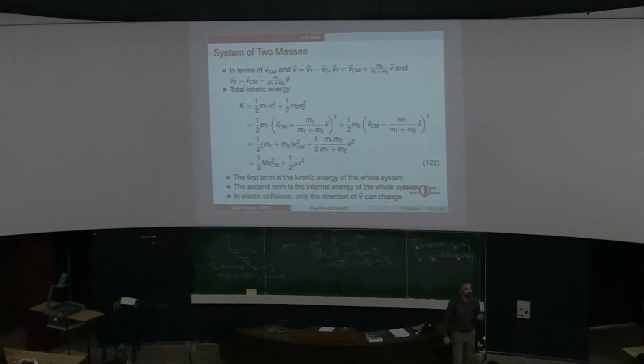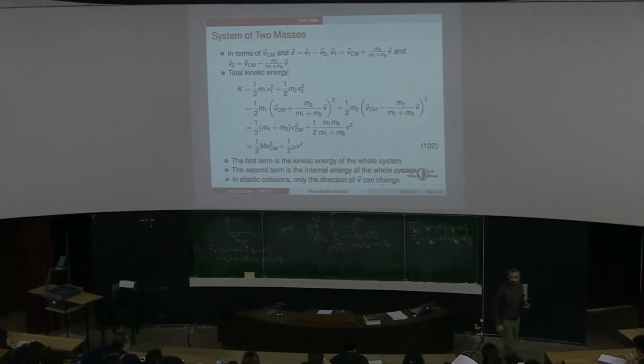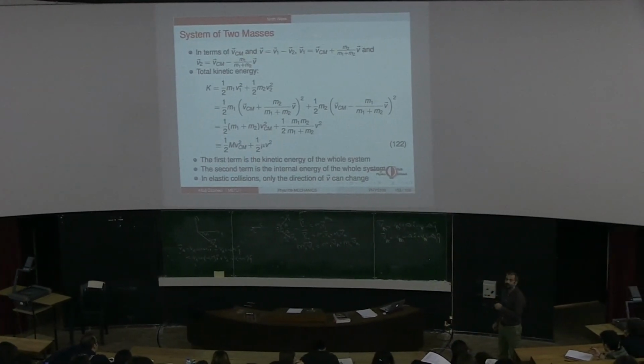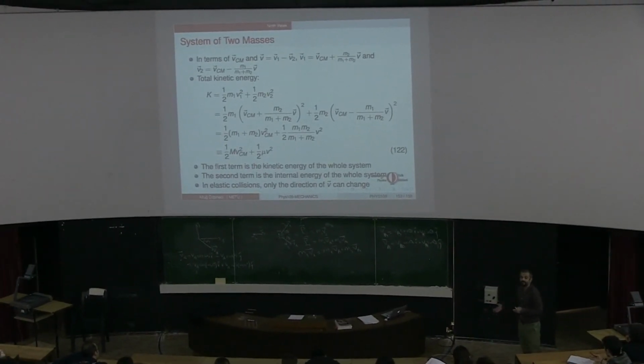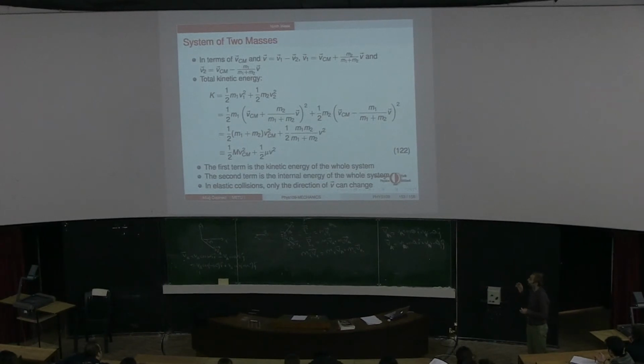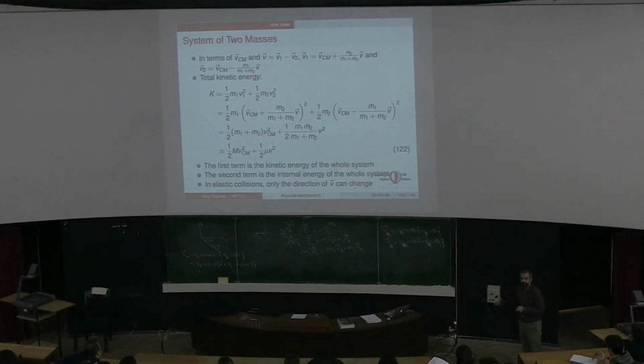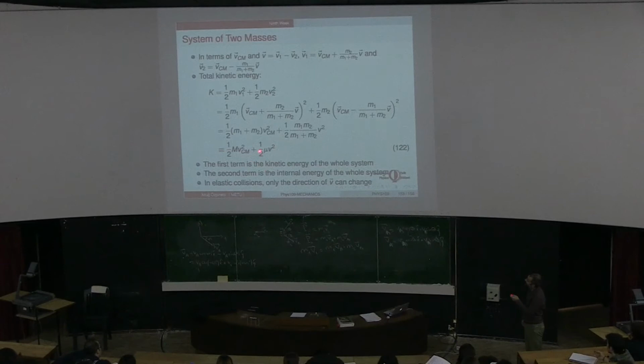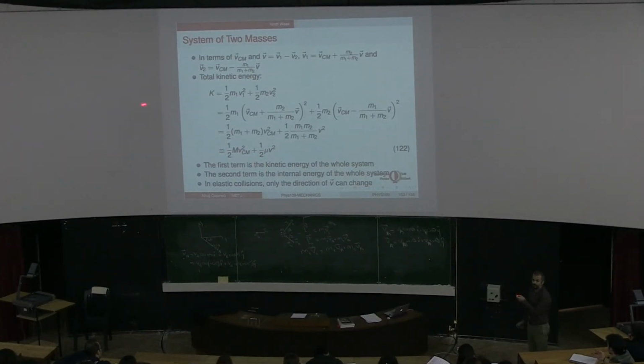The center of mass velocity cannot change, because the only thing that will affect the center of mass velocity are external forces, whose sources are outside my system. If there are no such forces, then the center of mass velocity is always constant. So this can never change.